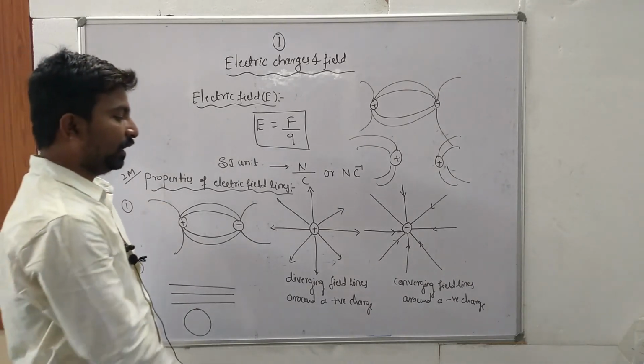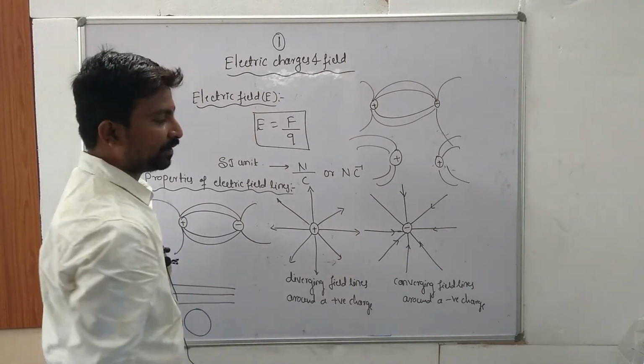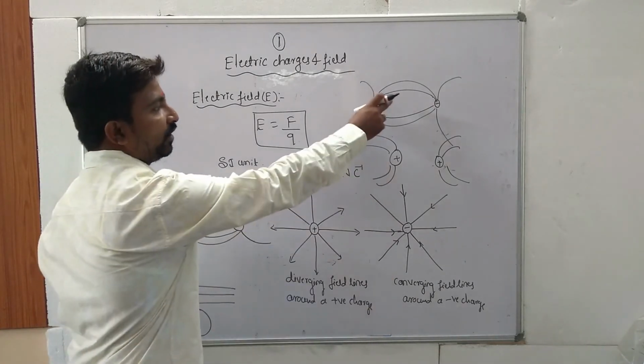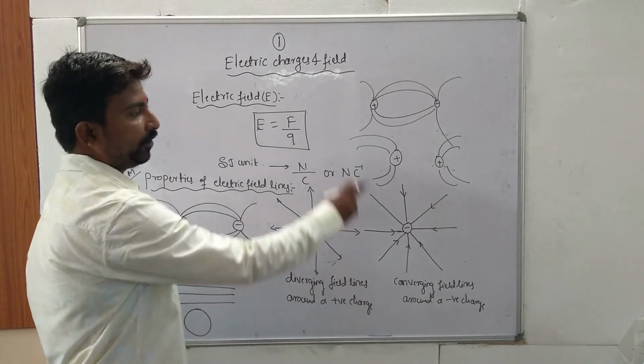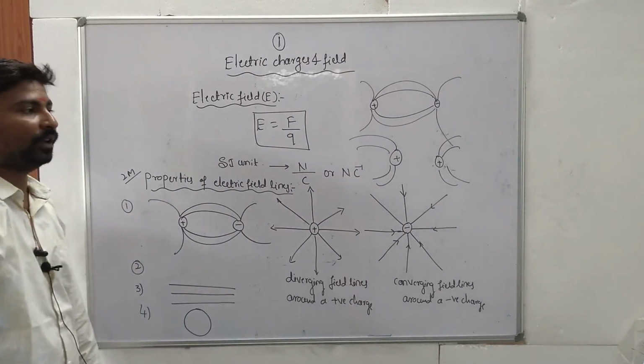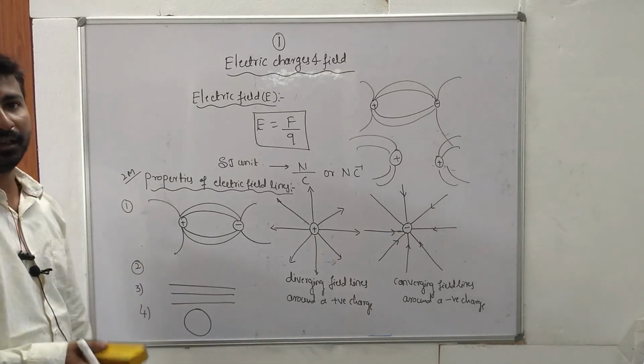So these are the properties of electric field lines. Then draw the diverging field lines around a positive charge, draw the field lines around a negative point charge, draw the electric field lines around two equal and opposite point charges, and draw the electric field lines around two equal point charges, isn't it? So next class I will continue.